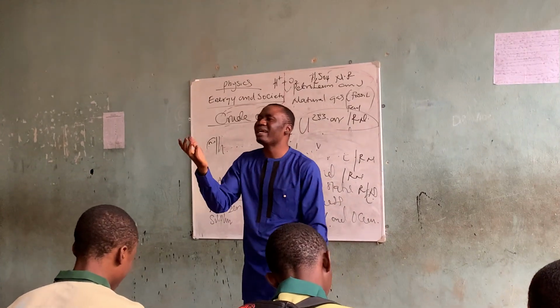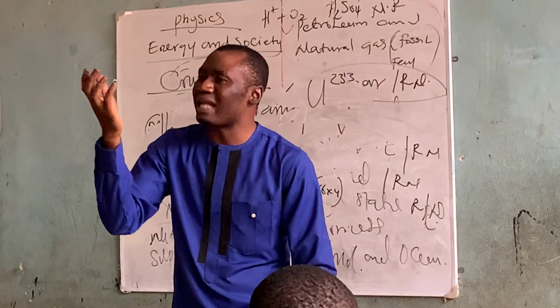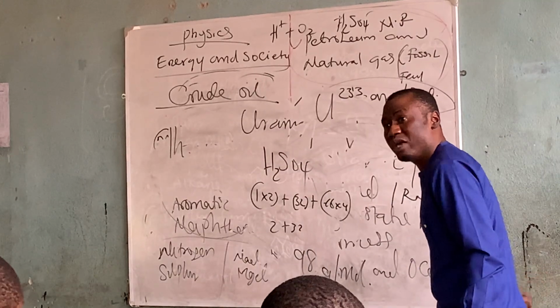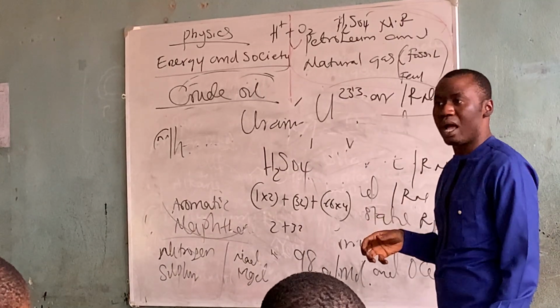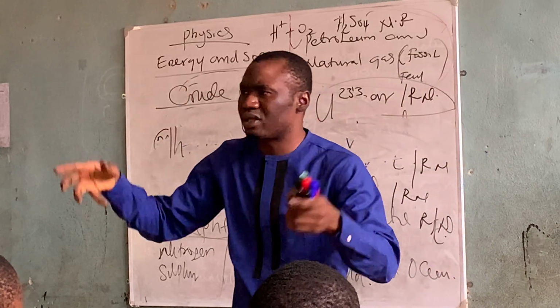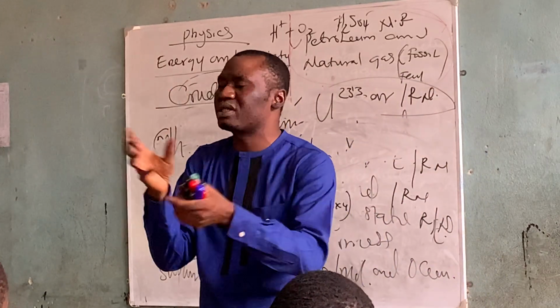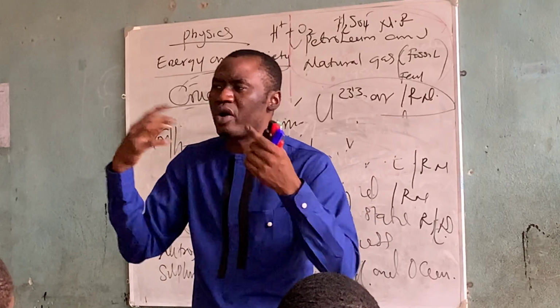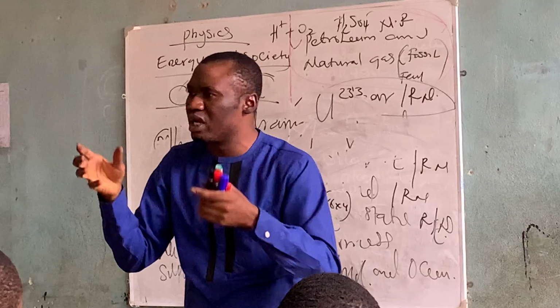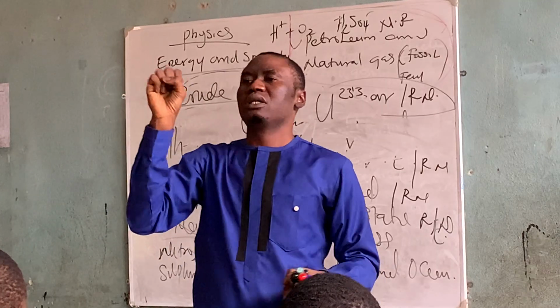Don't ever put a wet hand to your socket. Have you tried before? The hand is wet and you touch the socket. There are sockets with insulators that prevent electric current from flowing. All those sockets that don't have well-packed insulators, if you touch them with a wet hand, it will vibrate.